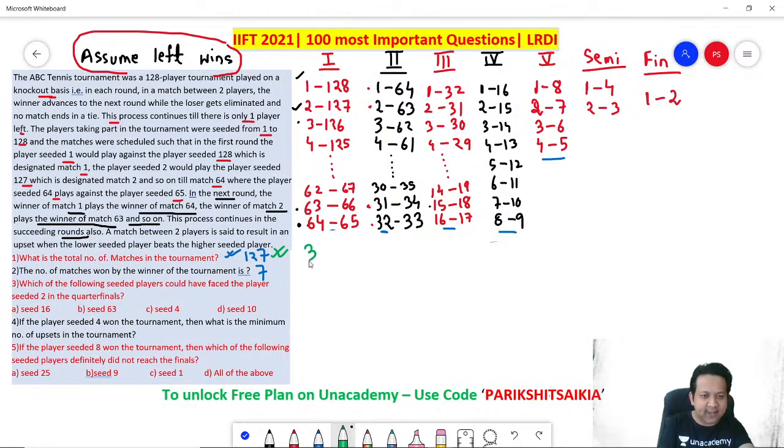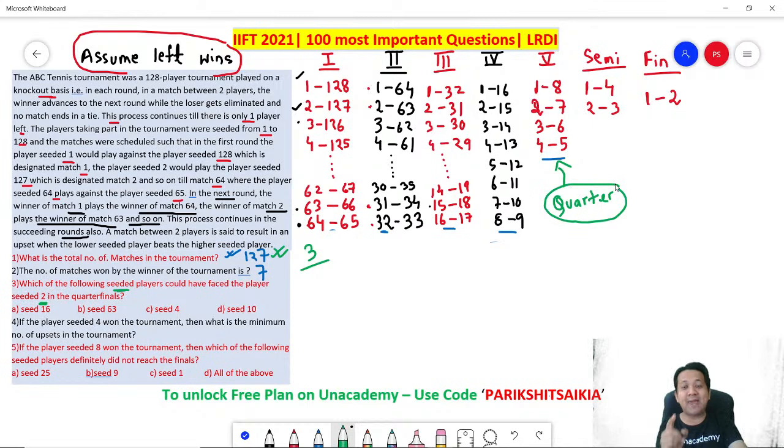Which of the following seeded players, seeded, remember, it means rank. Which of the following ranked players could have faced player 2 in the quarterfinals? So where are the quarters? Out here. Right? So you got to focus here. They are asking who can play against 2 in the quarterfinals.